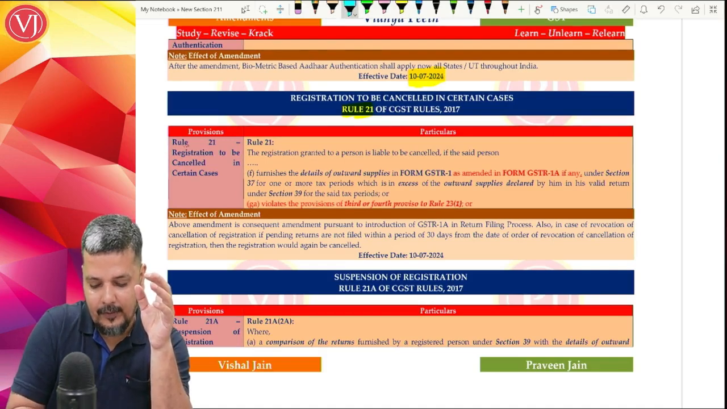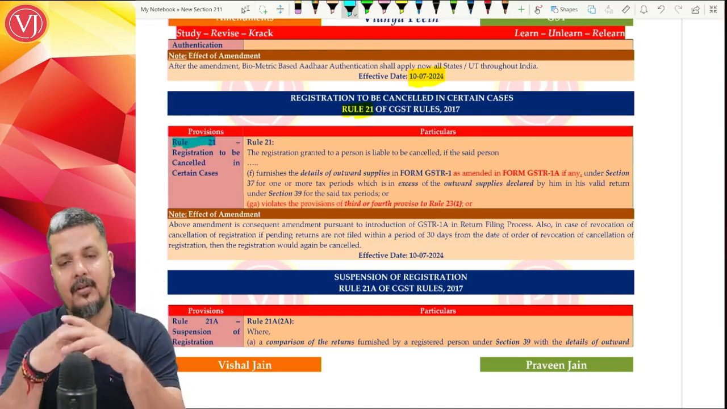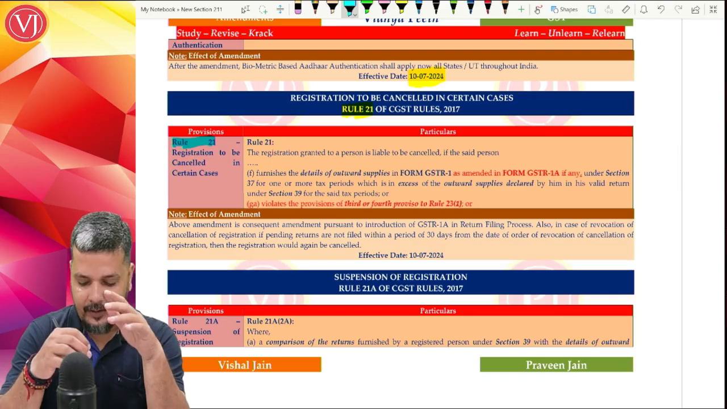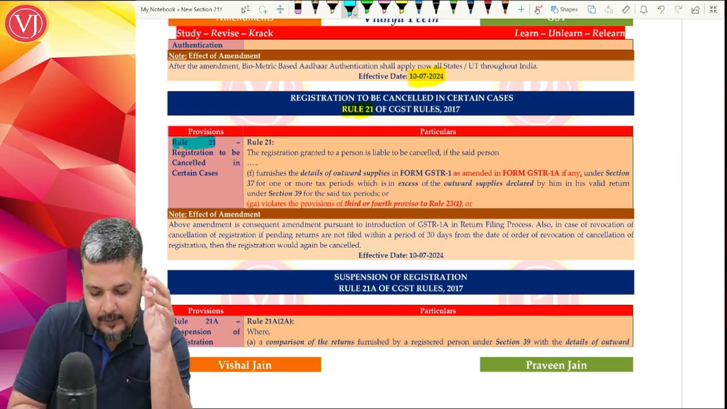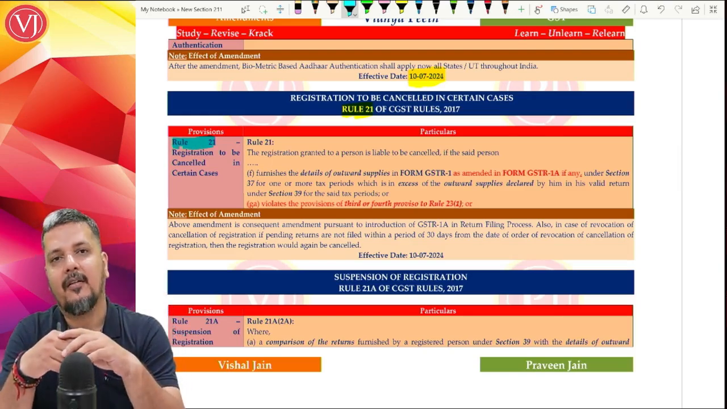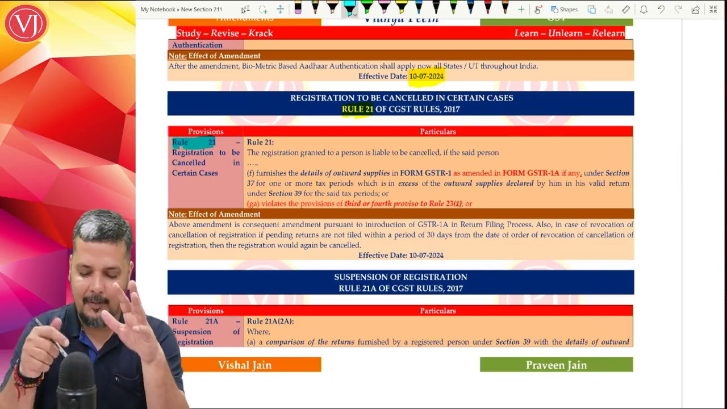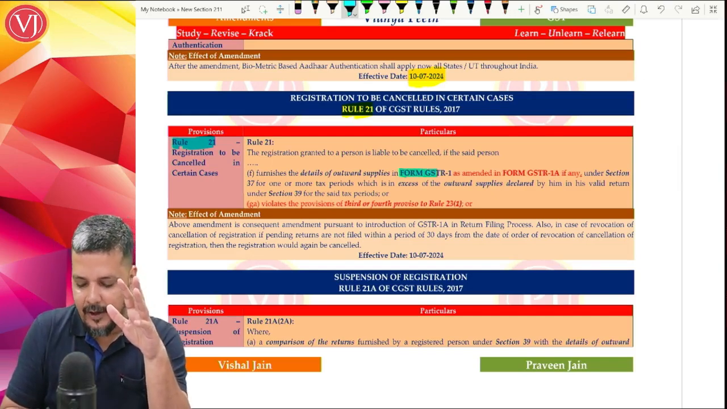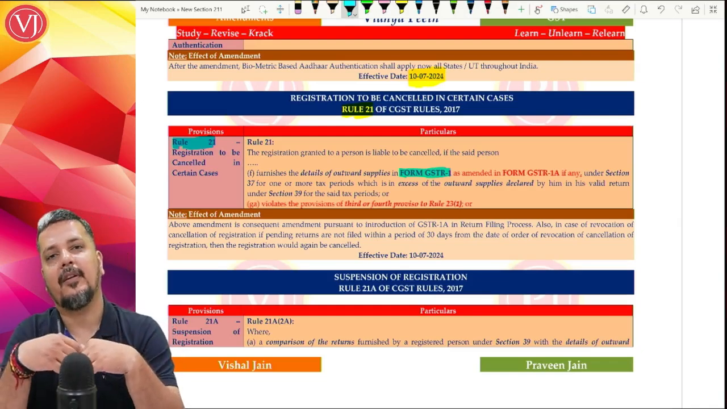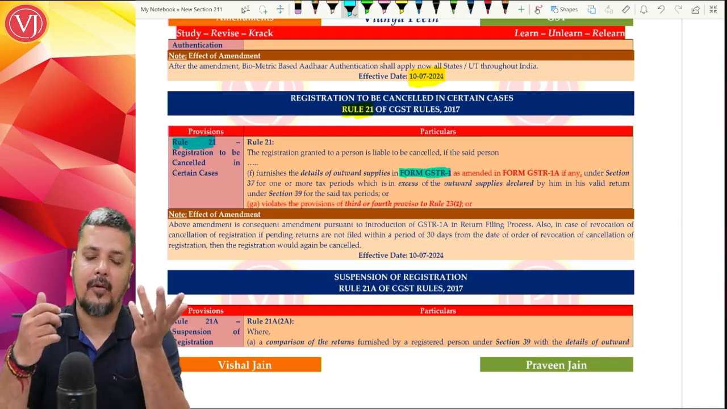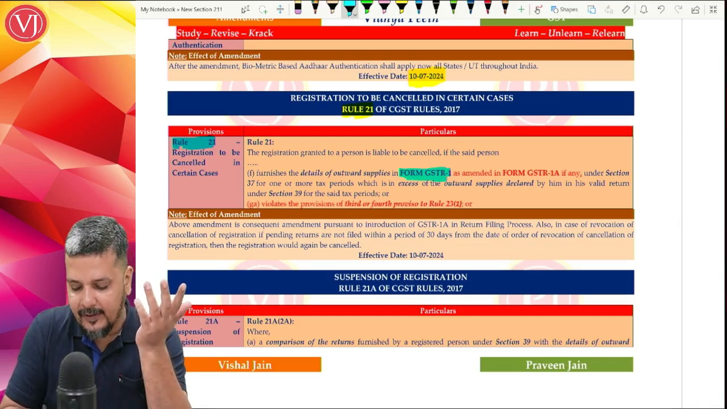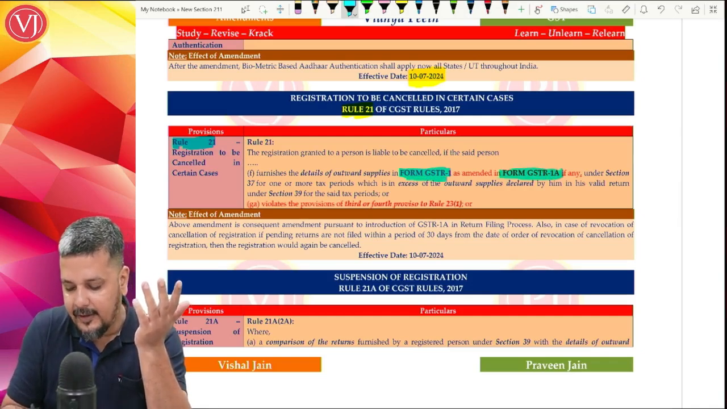So Rule 21 talks about cancellation of registration by the officer suo motu in certain cases. Now in such a rule, the first amendment is a very technical, normal amendment that they have added: if at all your outward supplies in GSTR 1 are more than GSTR 3B, the officer may suo motu cancel it. Now they have said that outward supplies in GSTR 1 or as amended GSTR 1A.